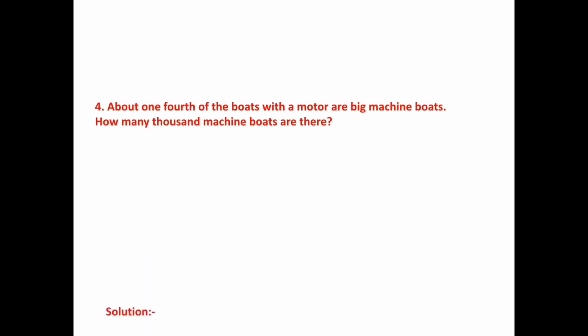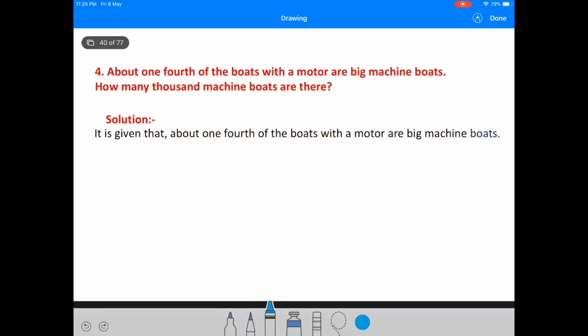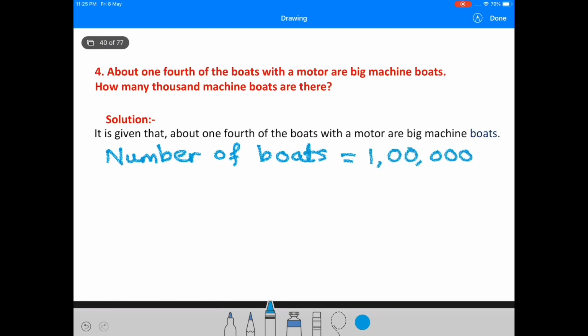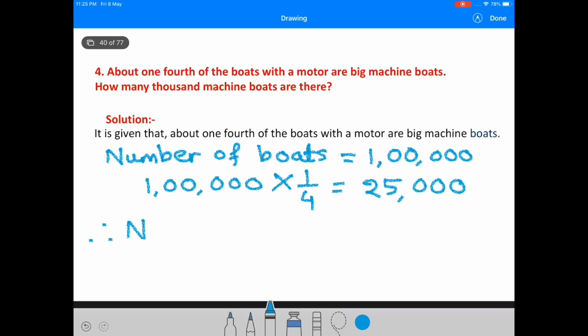About 1/4 of the boats with a motor are big machine boats. How many thousand machine boats are there? It is given that about 1/4 of the boats with a motor are big machine boats. Number of boats is equal to 1 lakh. 1 lakh into 1 by 4, 1/4, is equal to 25,000. Therefore, number of machine boats is equal to 25,000.